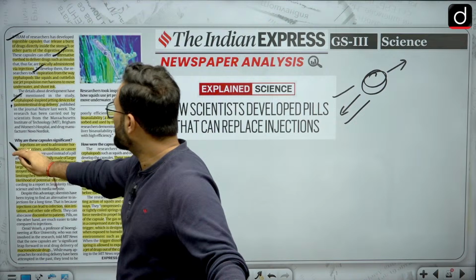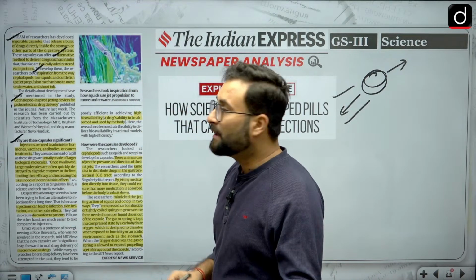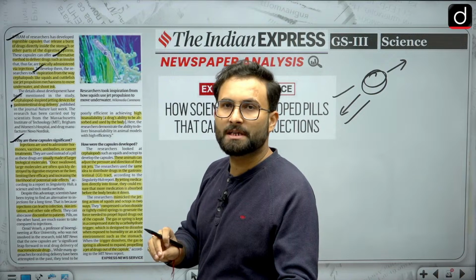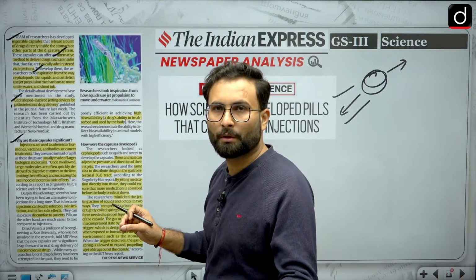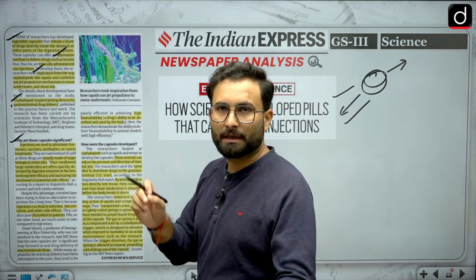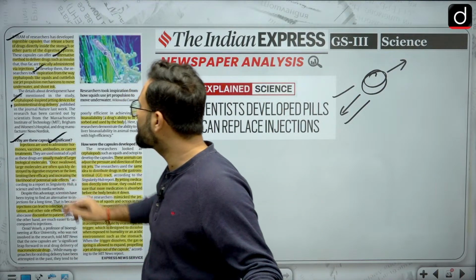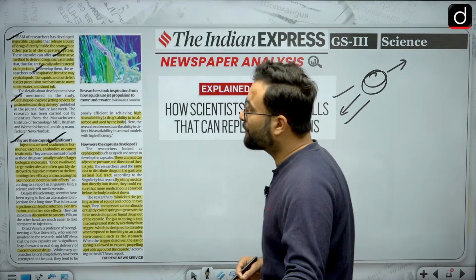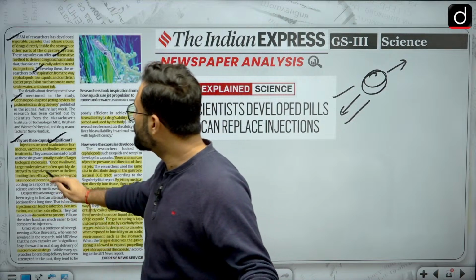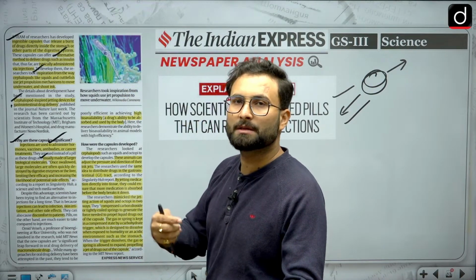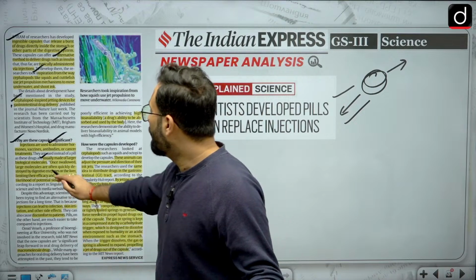Why are these capsules significant? I have already told you that injections are an efficient way for macromolecular drugs, but there are some cons attached. Injections are used to administer hormones, vaccines, antibodies, cancer treatment, etc., usually made of larger biological molecules. That is why we call them macromolecular drugs.